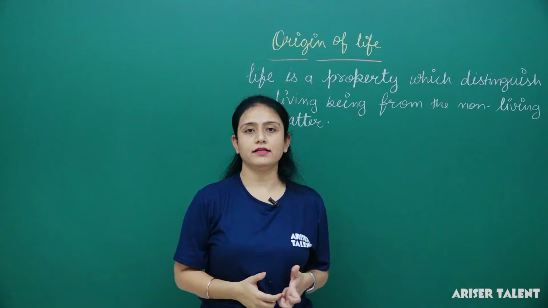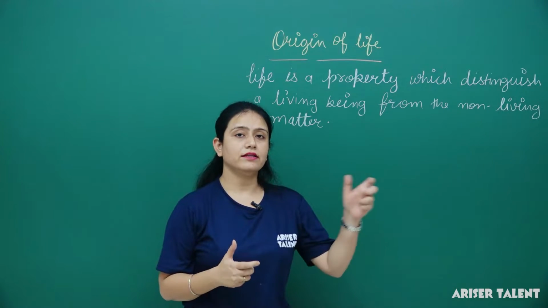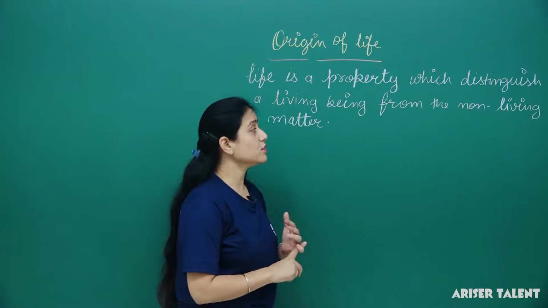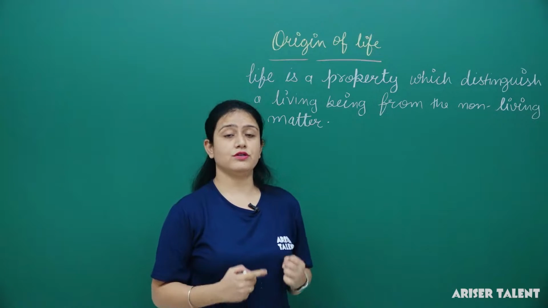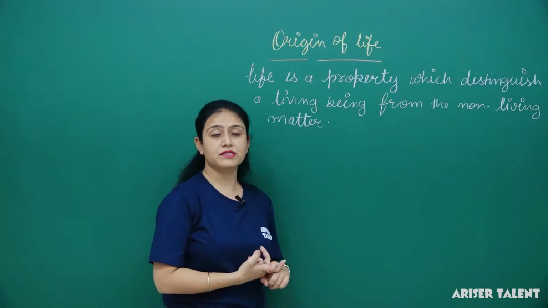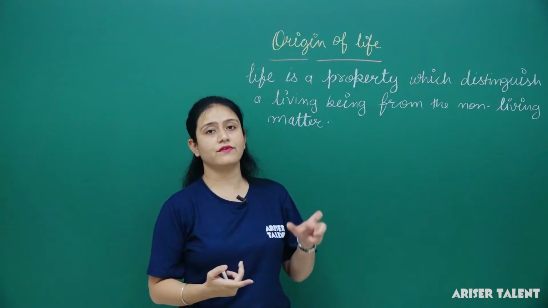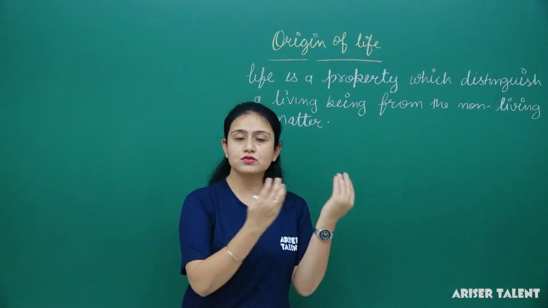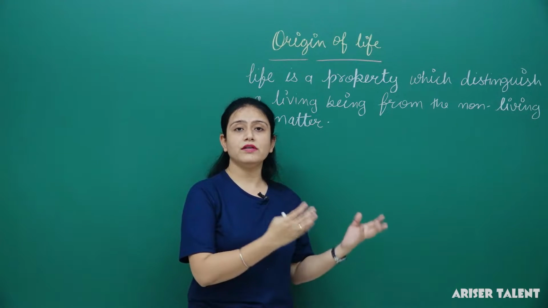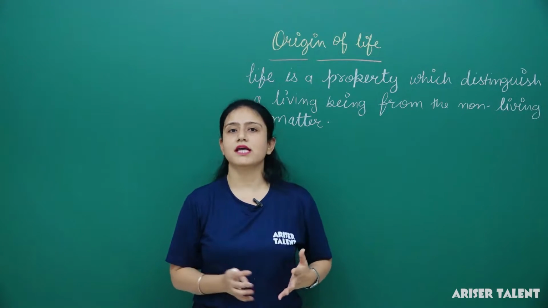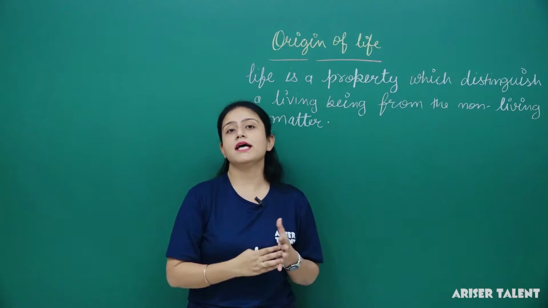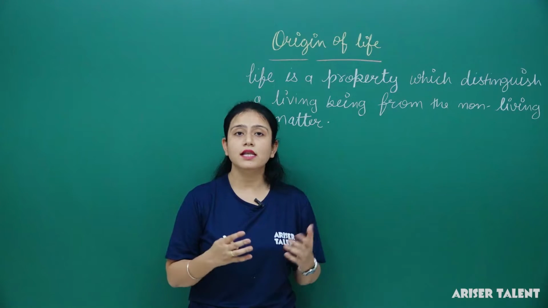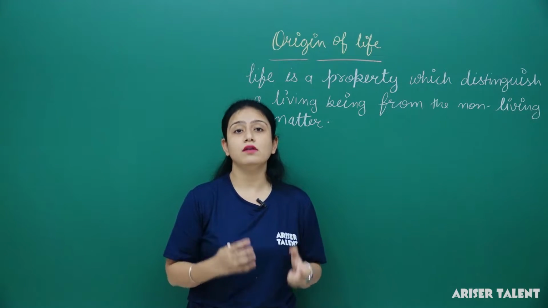Now, what are the characteristics on which we can see that the thing is a living being? Presence of protoplasm, growth of the particular organism, nutrition, locomotion, and reproduction, because only living things can reproduce, but non-living things cannot reproduce. All those organisms which perform these activities are known as living beings, means they have life.